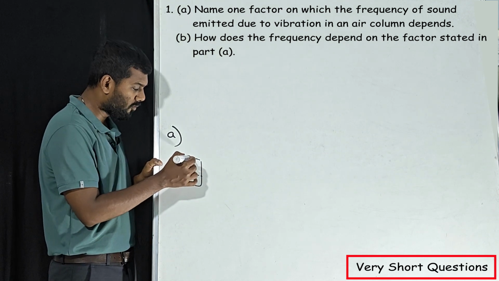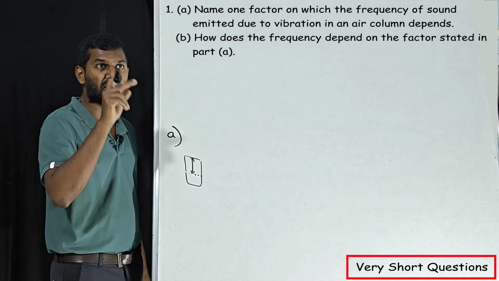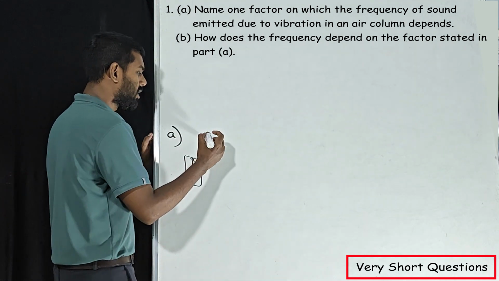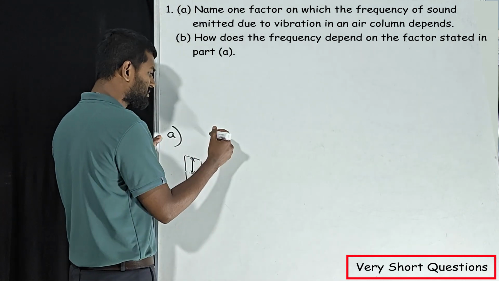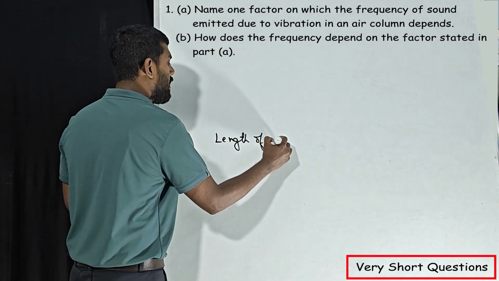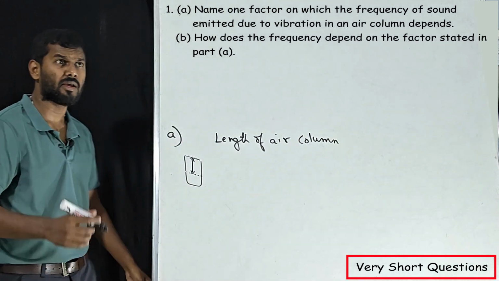Now what is this? This is the length of air column. What is the factor which is related to frequency emitted due to vibration in air column? The length of air column. So the answer for the first question is length of air column. Okay, second one.